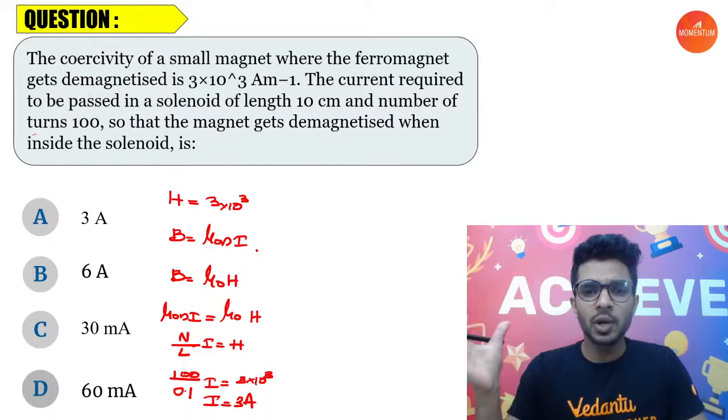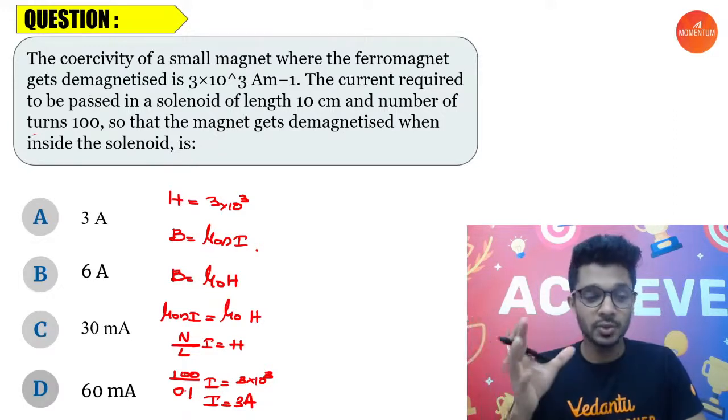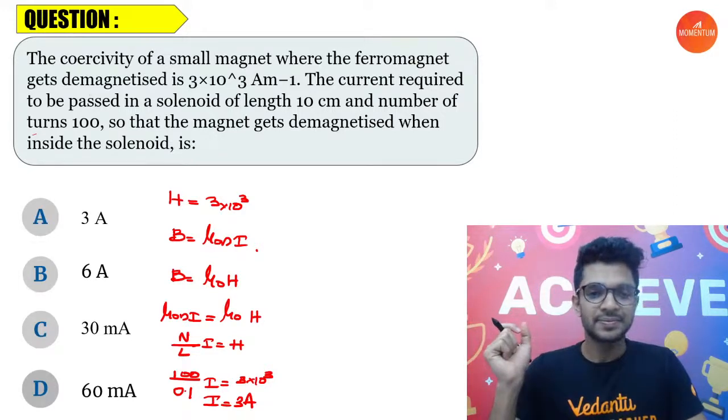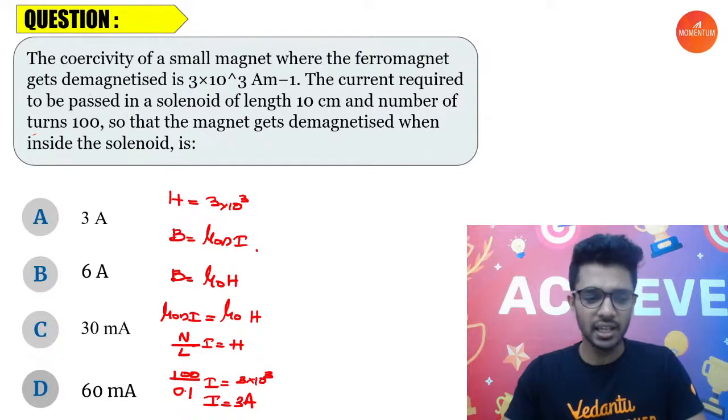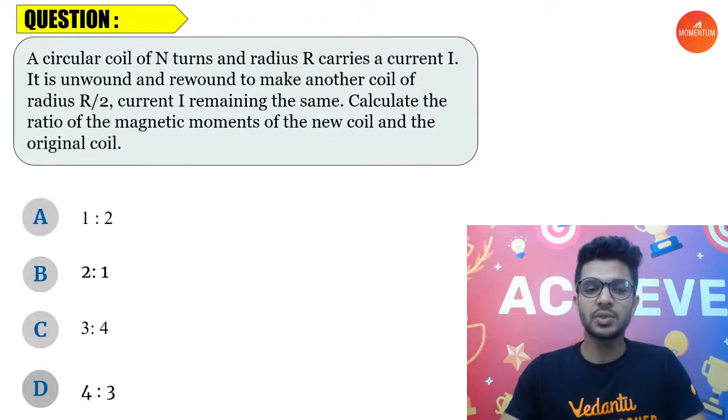So it is option A, which is 3 ampere. Is it clear to everyone whatever topics we have discussed on this particular question? Is it clear? Everyone? Yes, no, yes. So I'm going to move to the next question, hoping that no one has any doubts regarding the question which we have discussed.